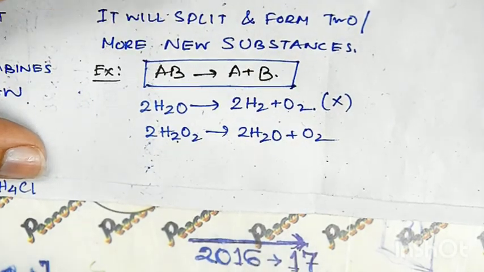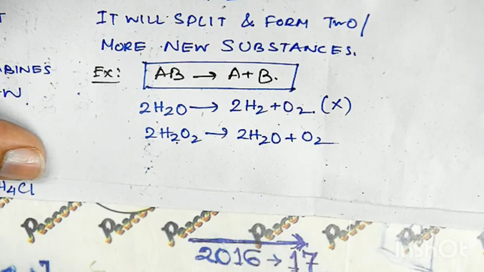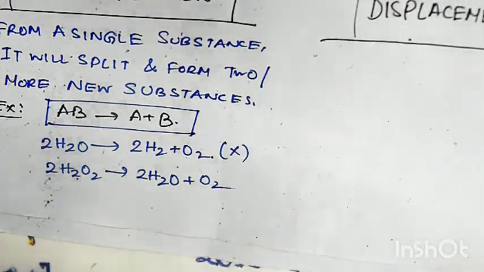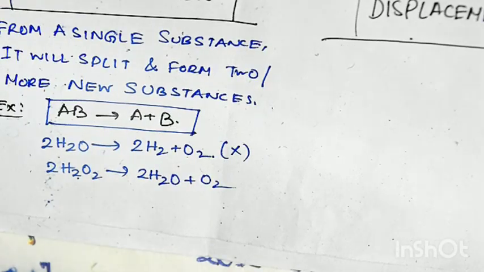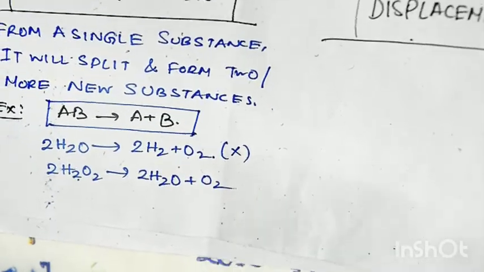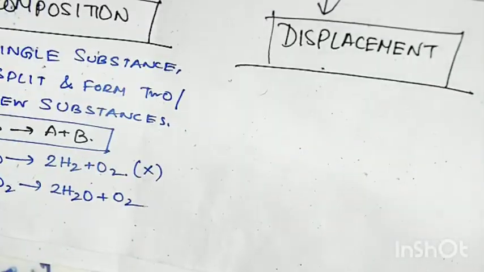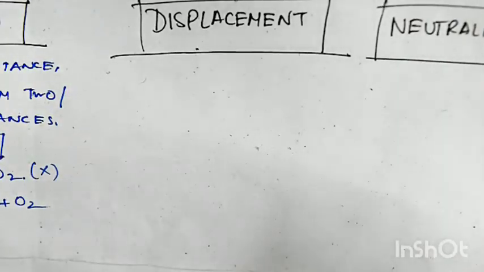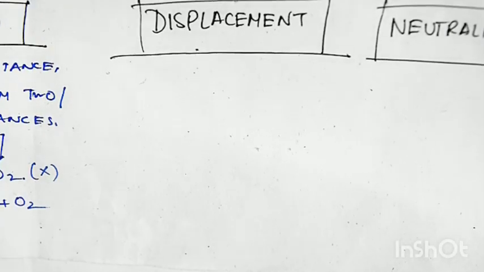One more kind is called displacement. Displacement reaction means what? This means you are given two new substances which are going to react with each other. One part of one substance gets displaced to another part of it. If I don't show you an example, you won't believe it.